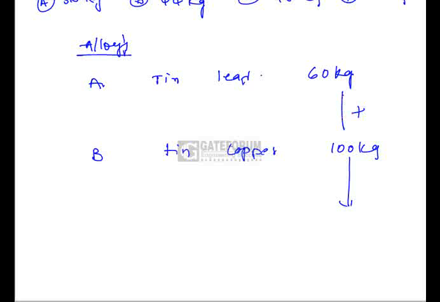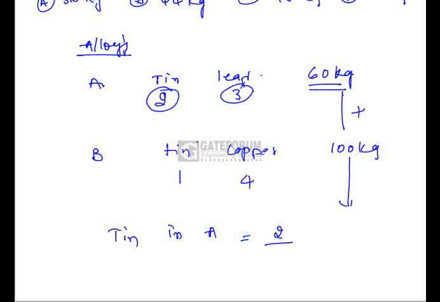Lead and tin is in the ratio of 3:2. So the tin and lead will be in the ratio of 2:3, and the other one is given as 1:4. So in 60 kg of alloy A, 2 parts is tin and 3 parts is lead. So tin in alloy A will be 2 parts out of total 5 parts into 60 kg, which is nothing but 24 kg. Now let us look into the second one.